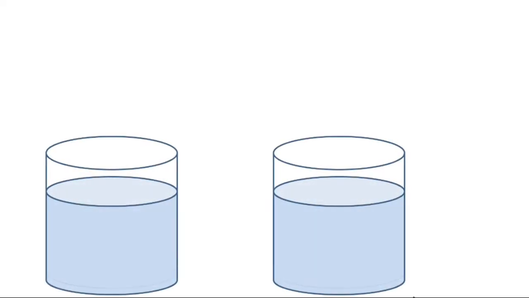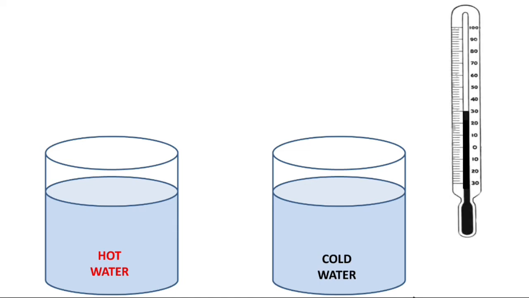Take 2 vessels, fill one of them with hot water and another with cold water. Now take a laboratory thermometer, observe the mercury level in it and note the readings. Let it be 30 degrees Celsius. Keep the thermometer in hot water.